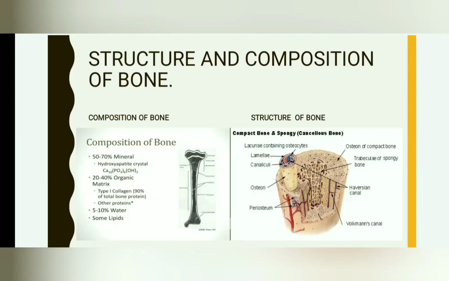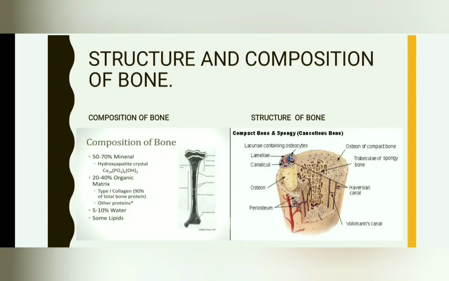Now, moving to the structure and composition of the bone. Composition of bone: 50 to 70% of the bone is made up of inorganic materials or mineral, which is hydroxyapatite crystals. 20 to 40% is made up of organic matrix, which is type 1 collagen fibers. 5 to 10% is water, and there is some amount of lipids too.